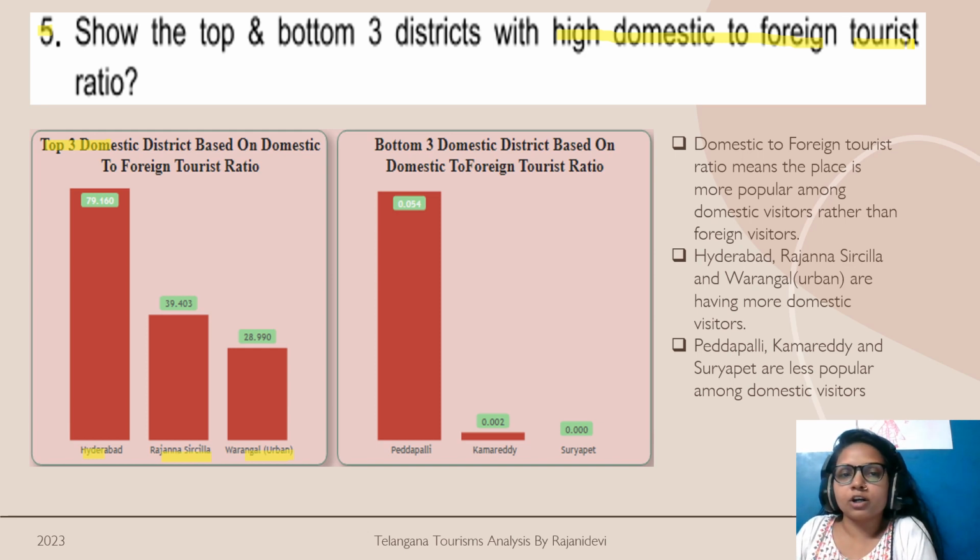And if I talk about the bottom three districts, it's Peddapalli, Kamareddy and Suryapet. So these are the districts which are less popular among the domestic visitors.